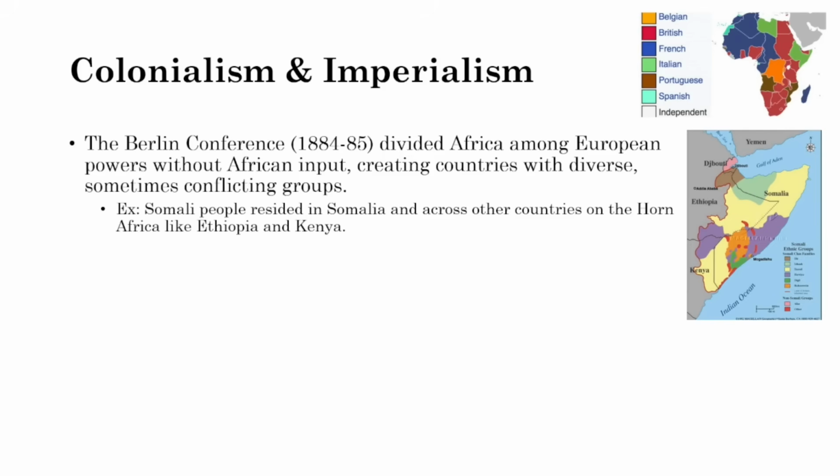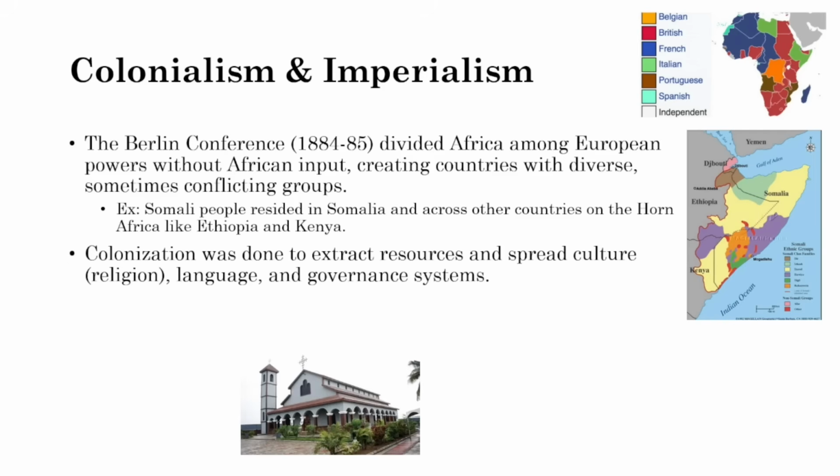For example, the Somali people reside in Somalia and across other countries in the Horn of Africa like Ethiopia and Kenya. However, Somalia is not in Ethiopia or Kenya. It's a little bit off to the side. So Somali people reside in not just Somalia, but Ethiopia and Kenya, and Somalis are an example of a multi-state nation. Colonization was done to extract resources and spread culture, particularly religion.